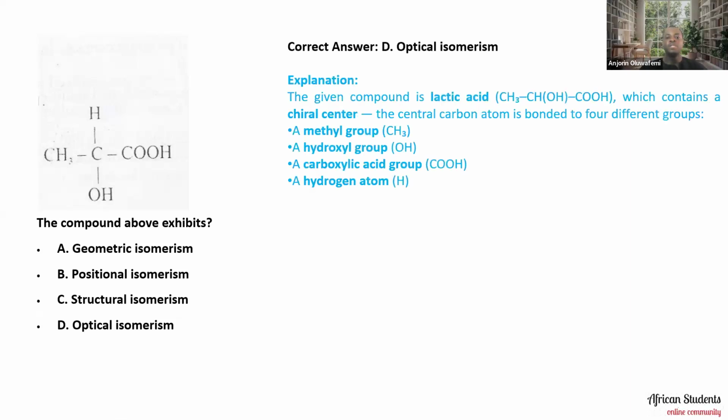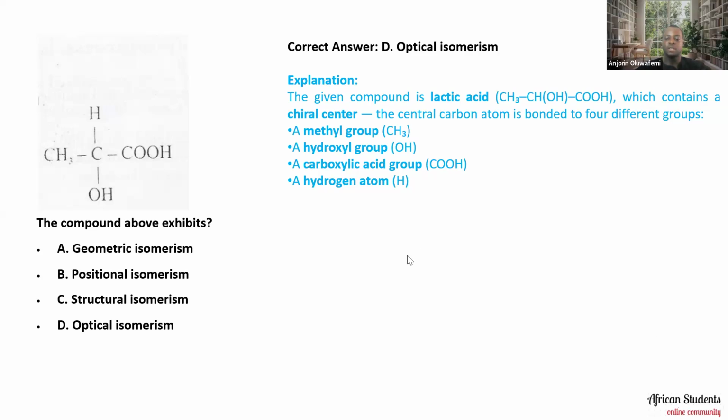Why? The reason why we say it is optical isomerism is what we have here. Now, the given compound is lactic acid, which contains a chiral center: the central carbon atom, which is bonded to 4 different groups. That's what we mean by chiral center. You have the methyl group on one side, you have the hydroxyl group bonded, you have the carboxylic acid group bonded, and then you have the hydrogen atom that is also bonded to that central atom, which is the chiral center or the chiral carbon, as the case may be.